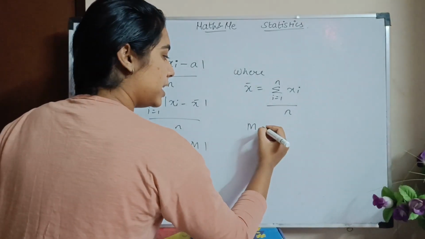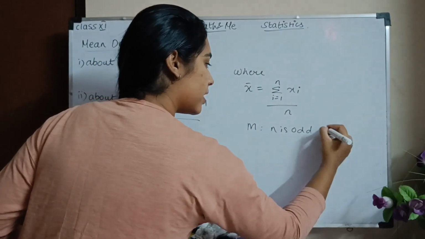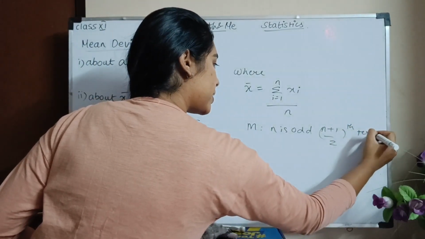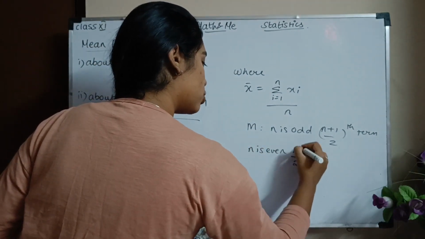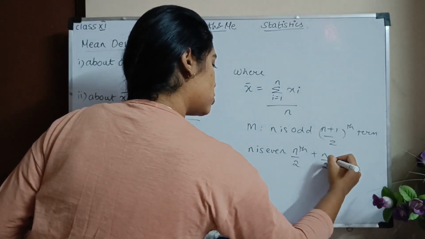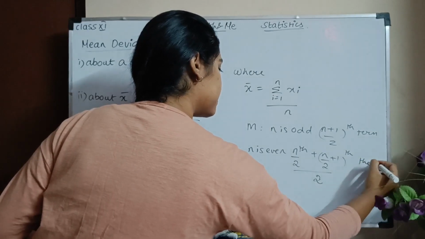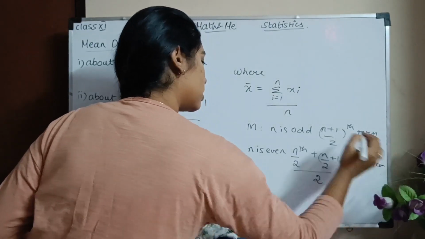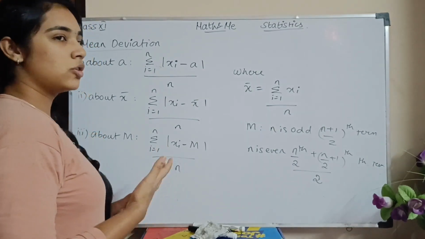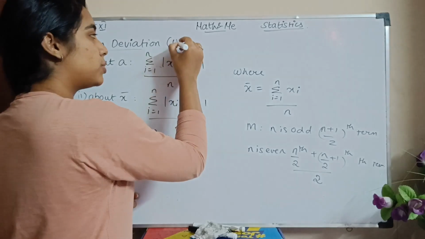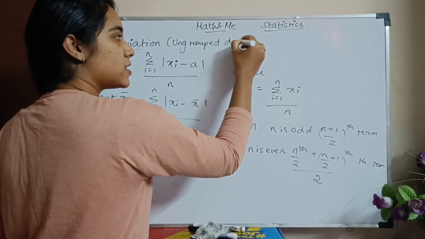Median we also saw. When n is odd, it will be the (n plus 1) divided by 2 th term. And when n is even, it is the average of the n by 2 th term and the n by 2 plus 1 th term. Okay? So always remember all these. This is the first part that we are going to see. After this it will get more complicated. This we are talking about ungrouped data. So next we will talk about grouped data after solving some questions. Okay? So this is ungrouped data.